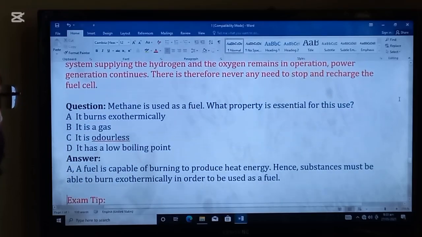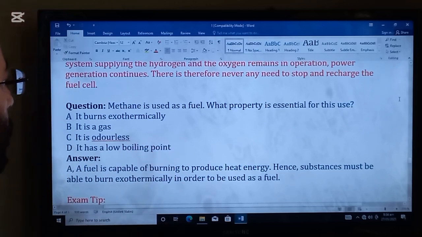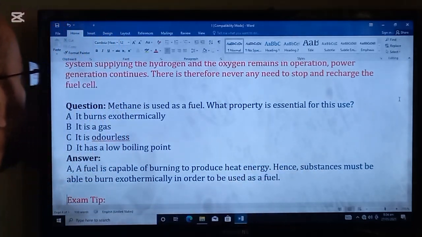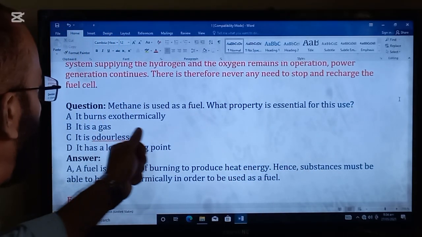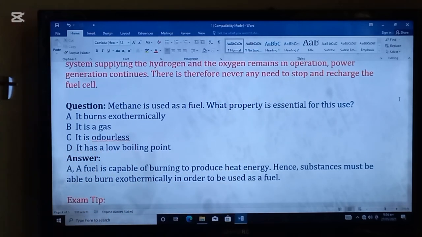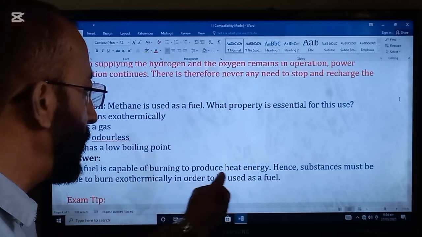Now, here is a question. Methane is used as a fuel. What property is essential for this use? So the answer is A. It burns exothermically. That's why this is used as a fuel. A fuel is capable of burning to produce heat energy.